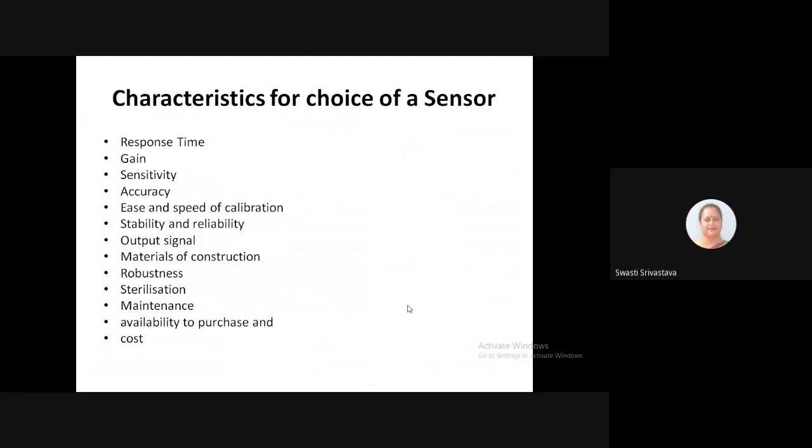Then the output signal should be such that it can be easily read out on a display unit maybe, or if it is done manually, then it should be in such a form that it can be easily read out. The person who is handling the system should be easily able to read out the output signal. Then the material of construction is important.